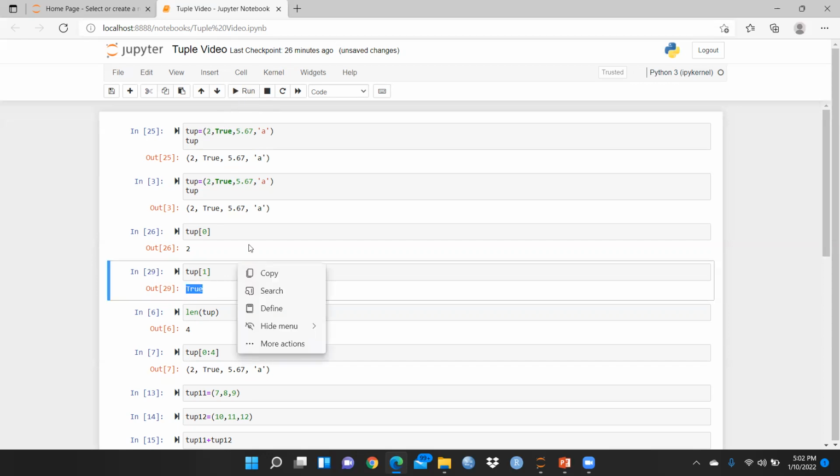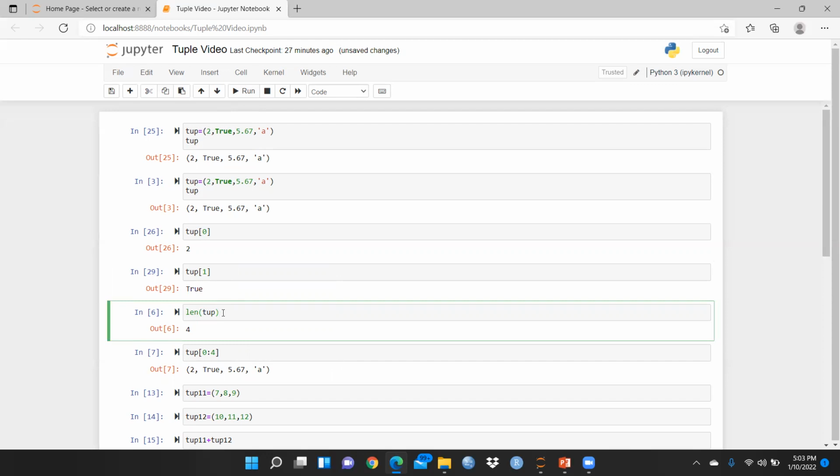So you understand, a tuple can hold heterogeneous kinds of data, and the complete data reflects an indexing of that data, at what values we put at the 0 place, 1 place, 2 place, and 3rd place. Now you can see the length of the tuple. Suppose we want to know what is the length of the tuple.